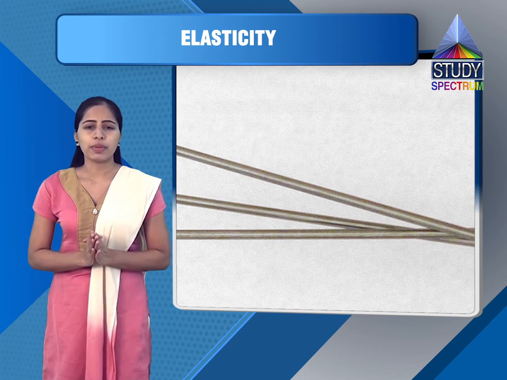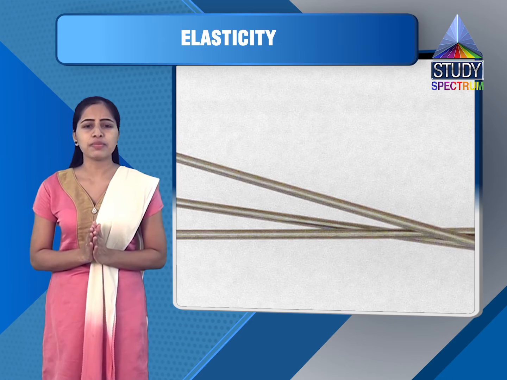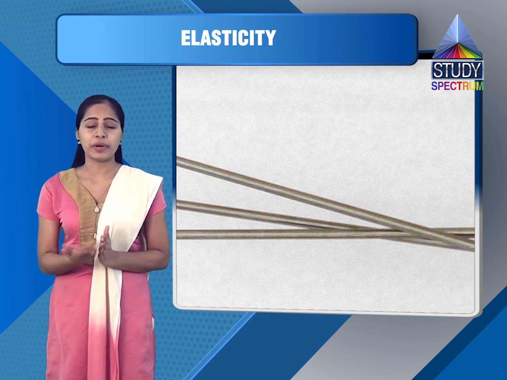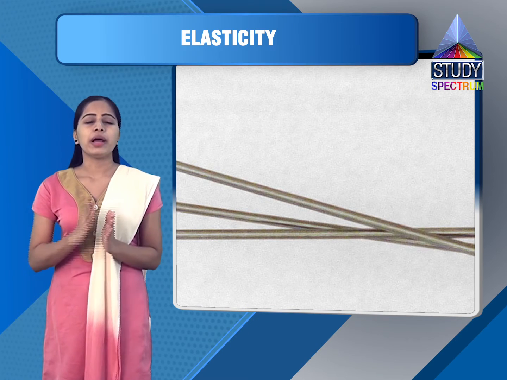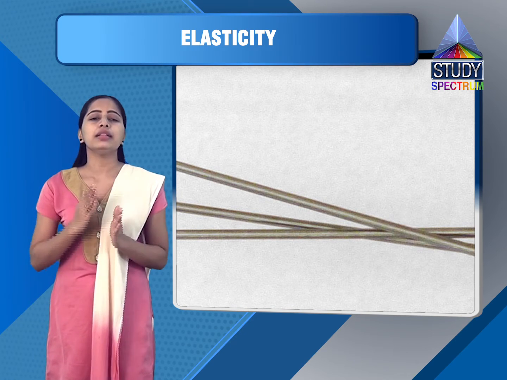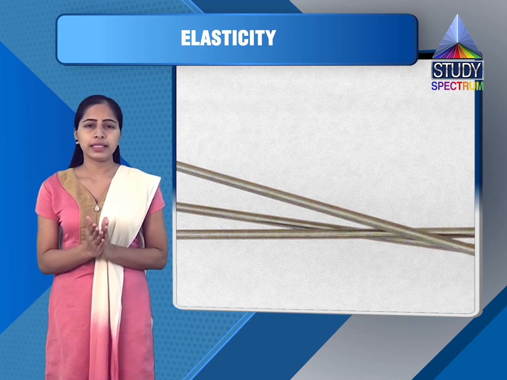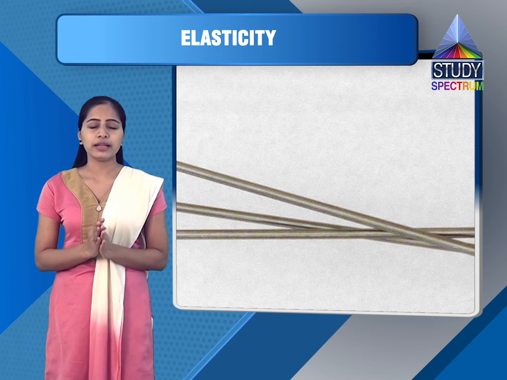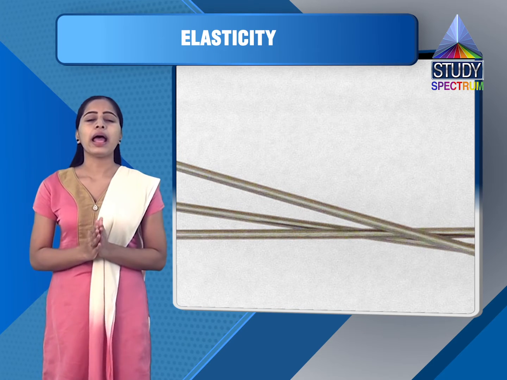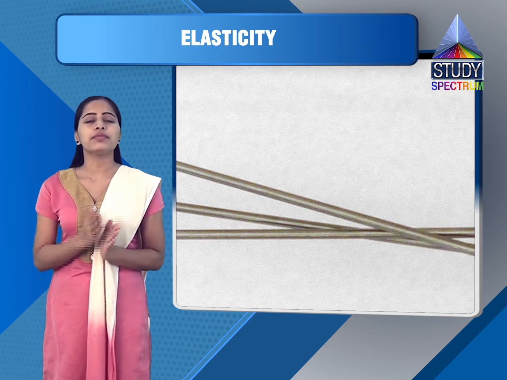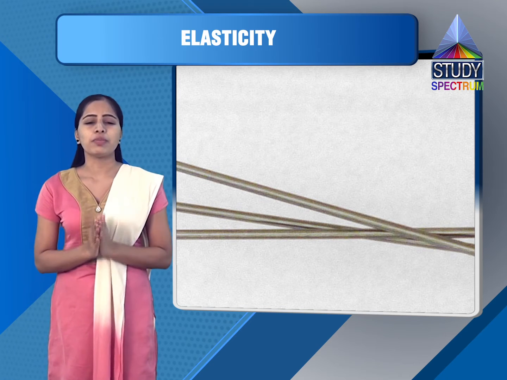A load is applied to the wire in steps of half a kilogram until the wire breaks. That means we will go on increasing the load by half a kg till the wire breaks, and at the same time we will take the reading of the length of the wire. That means we will find stress as well as strain, and along with it we will plot the graph. Now the elongation in the wire is measured.